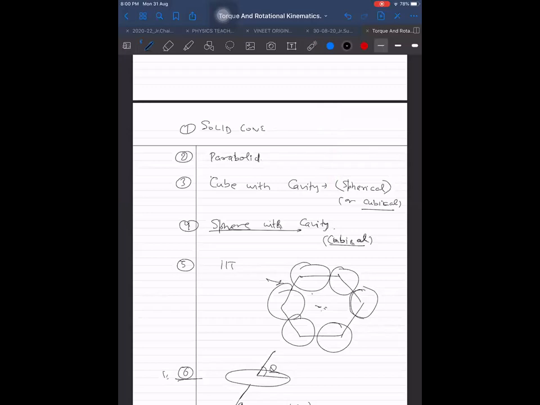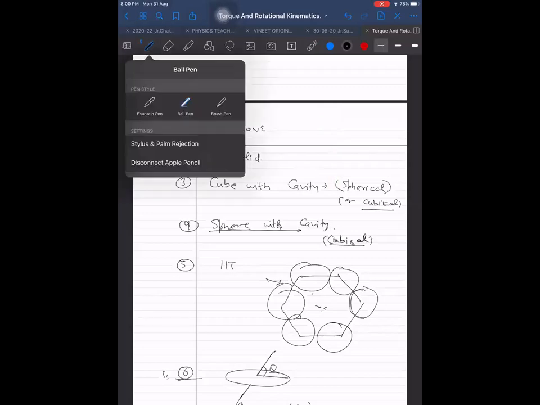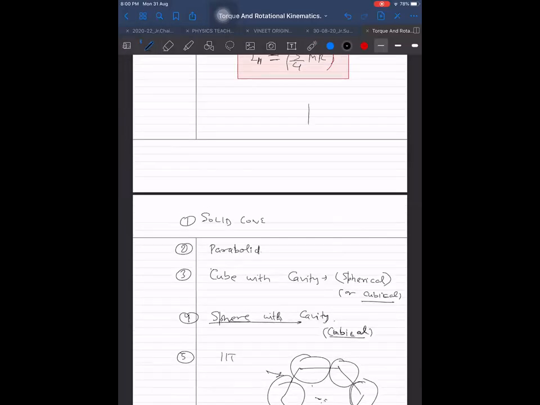Okay, wait a second. Let me give some example here. Let us say this is some body here, and I am taking this part and taking its reflection only, and remaining I am keeping as it is. I can take the reflection of the whole, or I can take the reflection of one part of it. No problem in that. The distances are remaining the same, and I am happy if the distances are remaining the same.